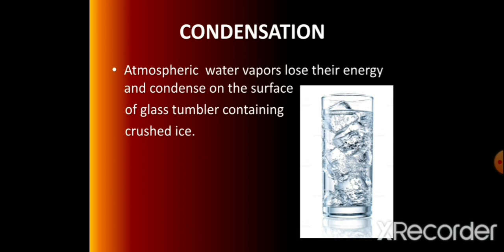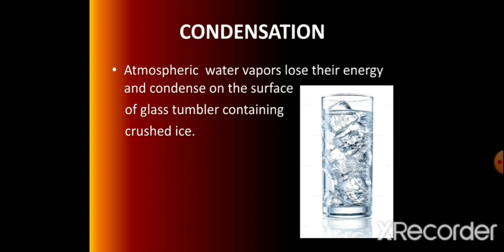The glass does not leak anywhere. From the glass, water will not come out. Then from where does this water come? Let's discuss, we will study. Here it is written: atmospheric water vapors lose their energy and condense on the surface of a glass tumbler which contains ice cold water or ice cubes.